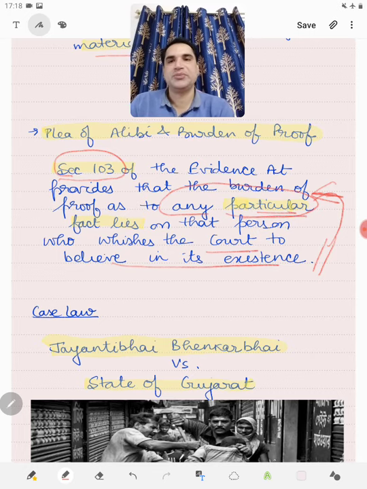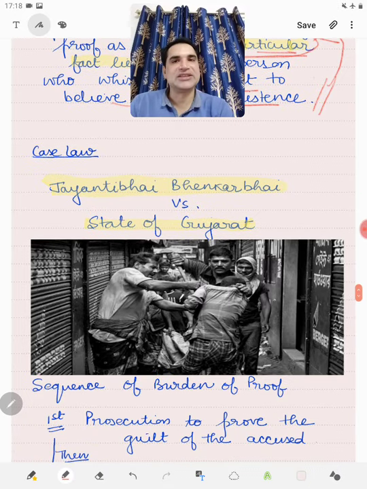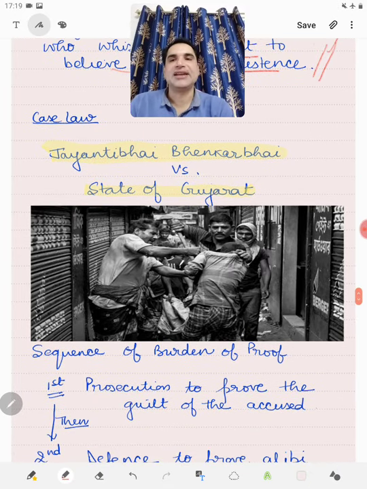Now, in case of plea of alibi, it is a particular fact which is within the knowledge of the accused. Therefore, it is on the accused, it is on the defense to prove the plea of alibi. But however, there is a sequence to it, and that was emphasized in the case of Jayanti Bhai Bhankar Bhai versus the State of Gujarat.